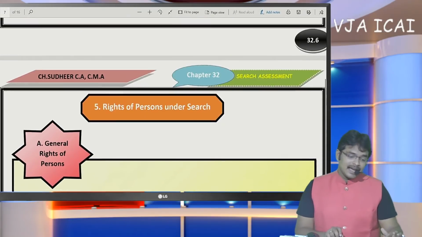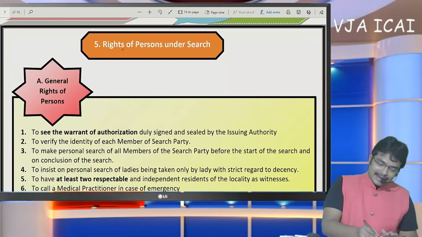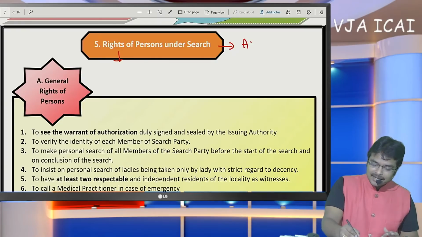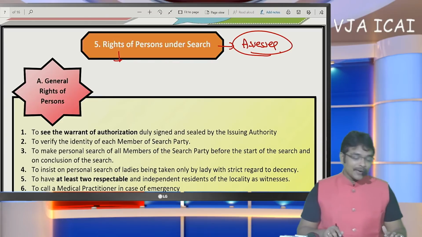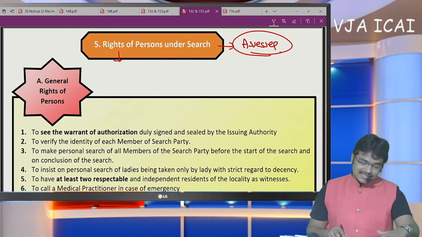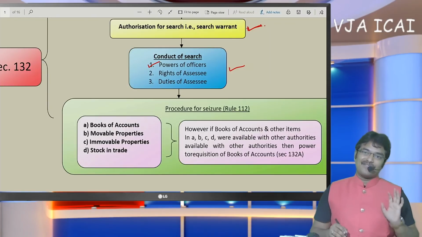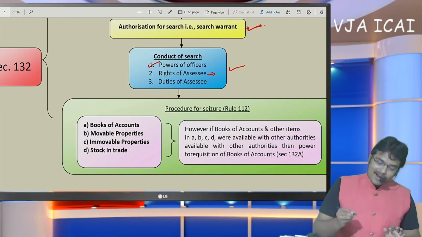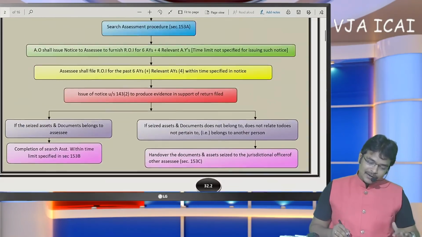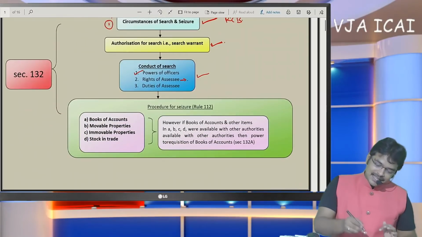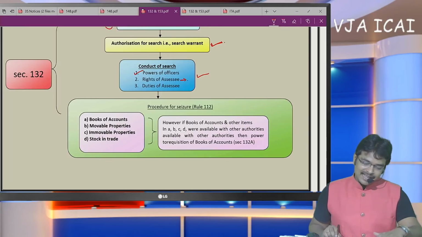Next thing here is rights of the person under search. What do you mean by the term right? As of now we have discussed powers of the officer, but now I am going to discuss the rights of the SSC. Sir, if you refer here, I have completed this point, powers of the officer. Now I am entering into this point, rights of the SSC. Sir, the procedure relating to search I have divided into 3 pages. In these 3 pages, I have completed powers of the officer. Now let me enter rights of the SSC.